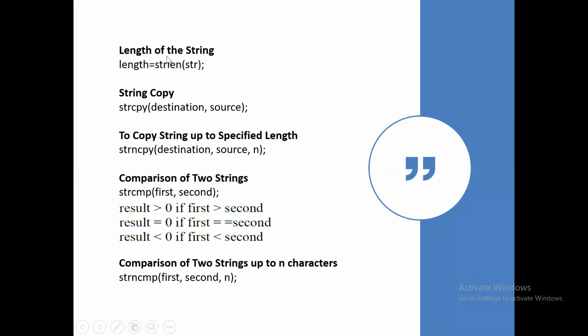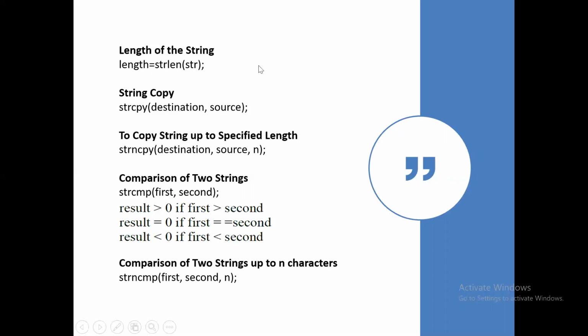First thing is to find the length of the string. For this you need to use strlen of the string variable, for example length is assigned by strlen of str. String copy is strcpy of destination comma source, that is whatever the source string is, it's going to be copied to the destination string. strncpy of destination comma source comma n is going to copy from the source string to the destination string up to n number of characters.